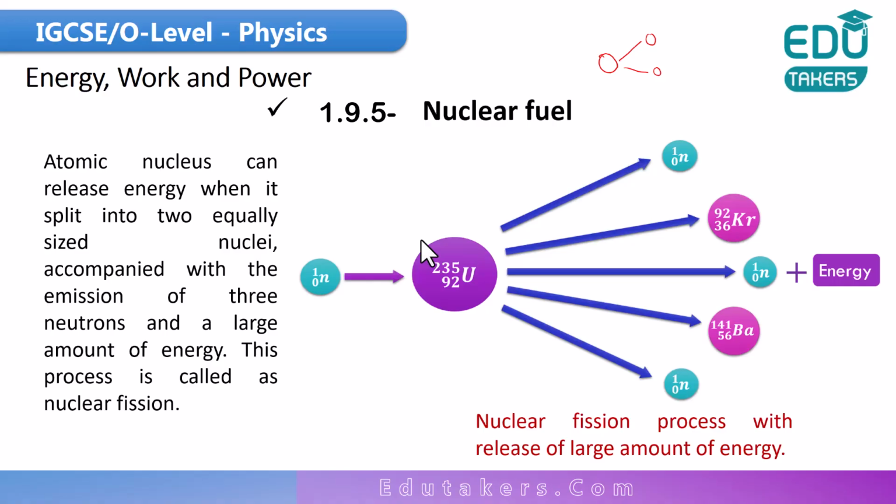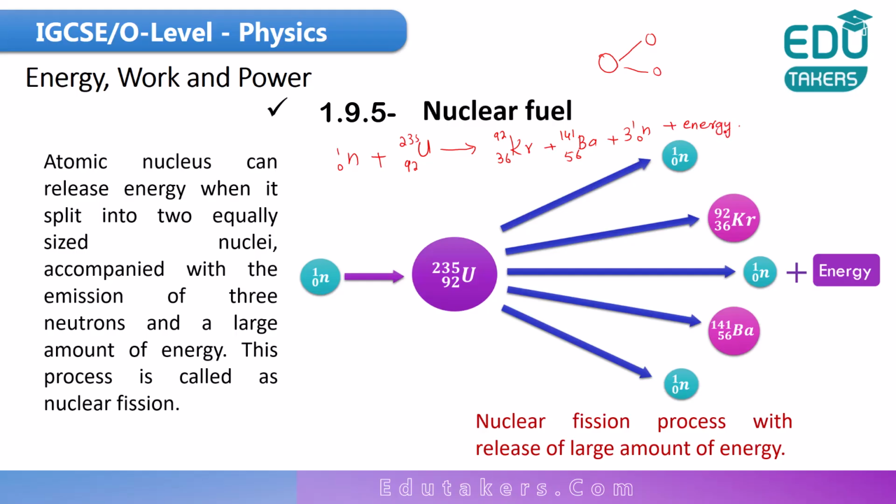In nuclear fission, when I have uranium, whose atomic number is 92 and mass number is 235, then one neutron comes and hits the uranium. What will happen? The uranium breaks into two fragments, krypton and barium. Krypton has atomic number 37 and mass number 92, plus barium has atomic number 56 and mass number 141, plus there is the release of 3 neutrons with the emission of a large amount of energy.